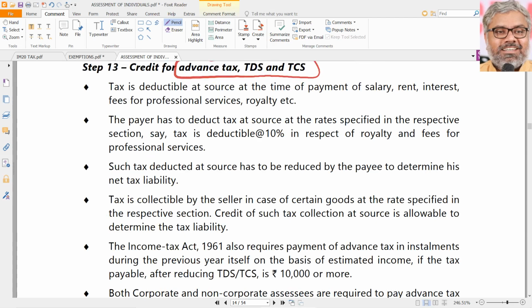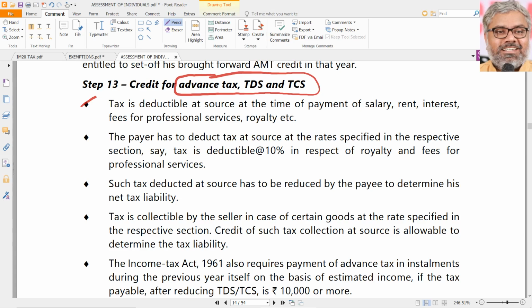So, basically what is TDS? TDS is a tax that is deductible at source at the time of payment of any type of payment like salary, rent, interest, etc. Deductible by whom? Deductible by the payer. And whom are we talking about now? The payee. Who is the assessee? The one who has earned the income. But who is responsible to deduct TDS? The payer is responsible to deduct TDS.